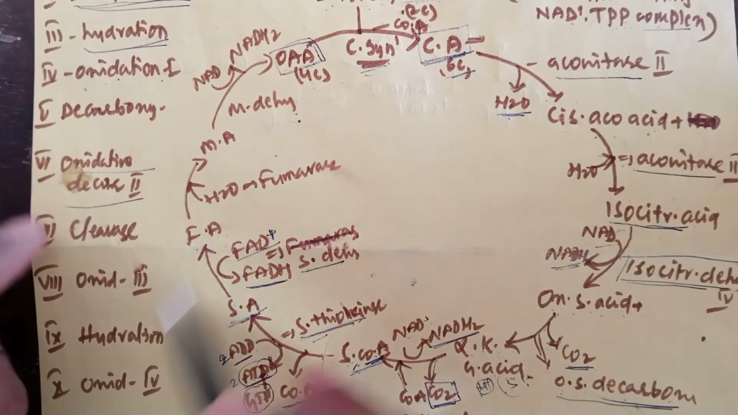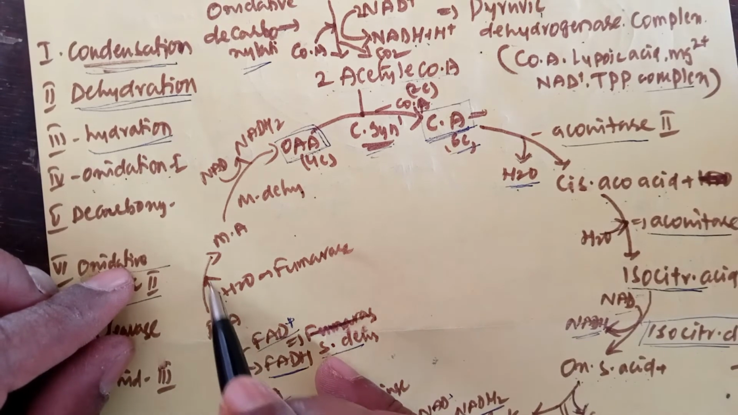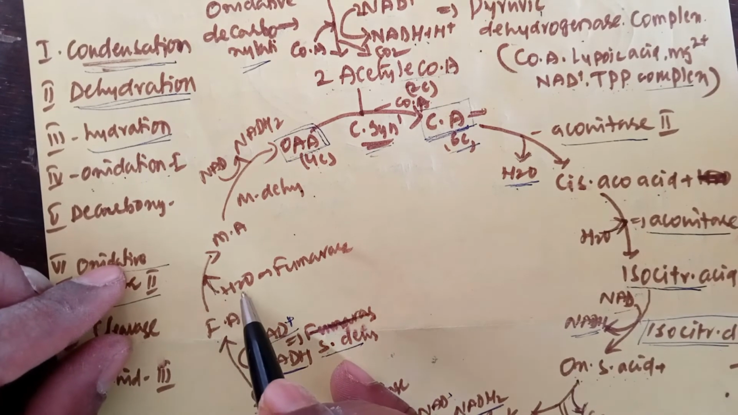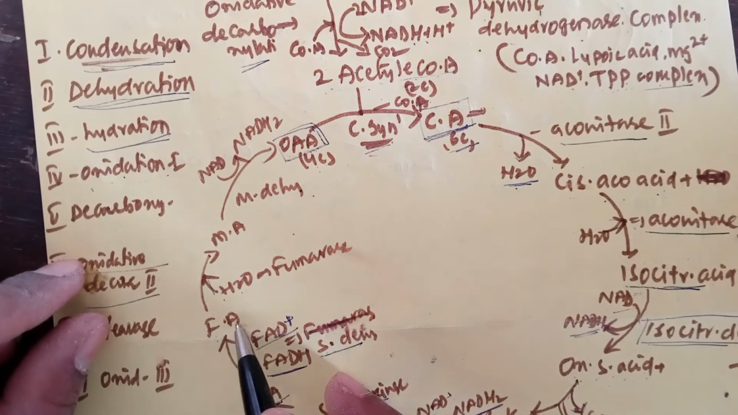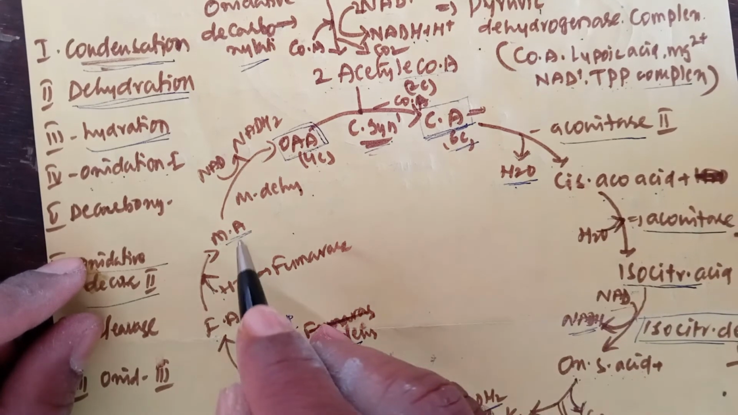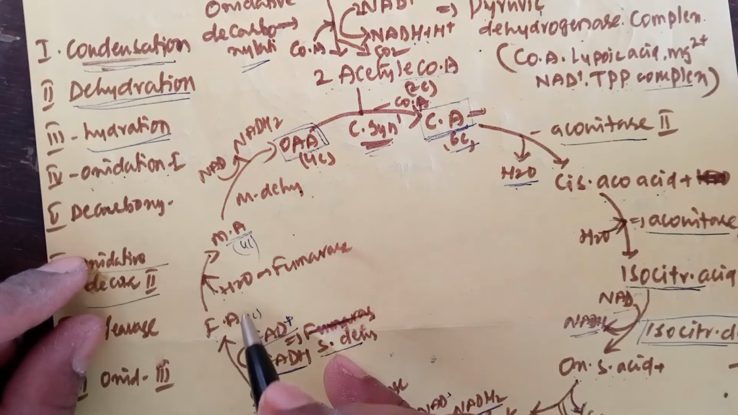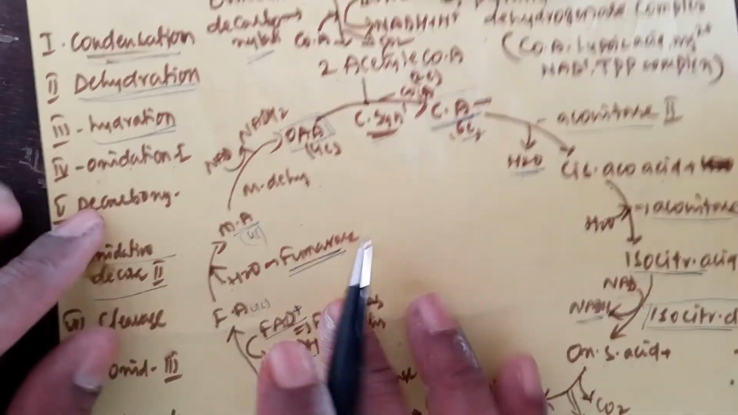Now come to the ninth reaction, which is the hydration process. Hydration means addition of a water molecule to the reaction. Fumaric acid is converted into malic acid. Both are 4 carbon compounds. This reaction is catalyzed by the fumarase enzyme.